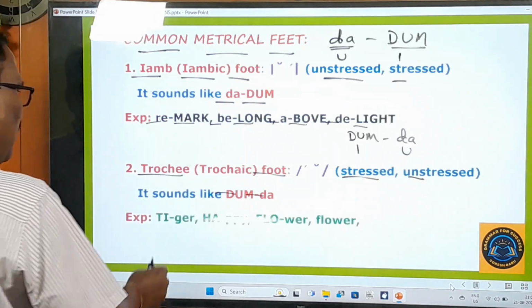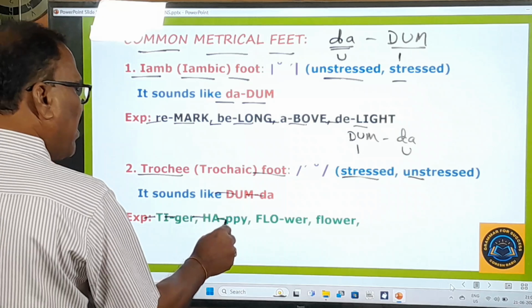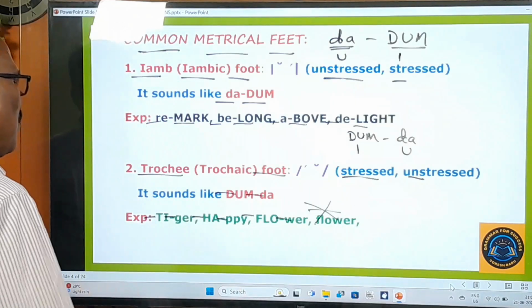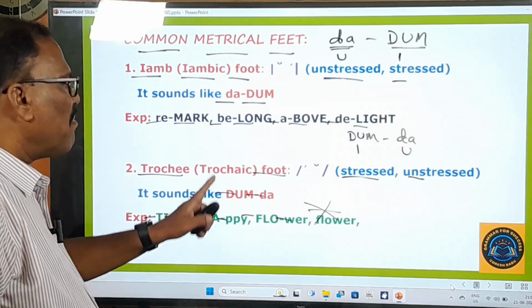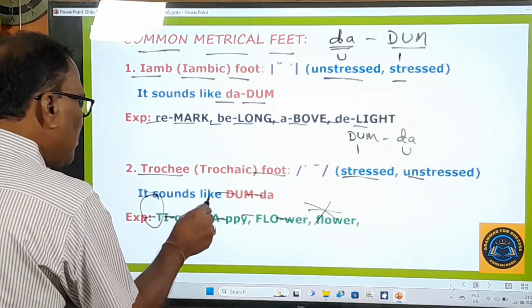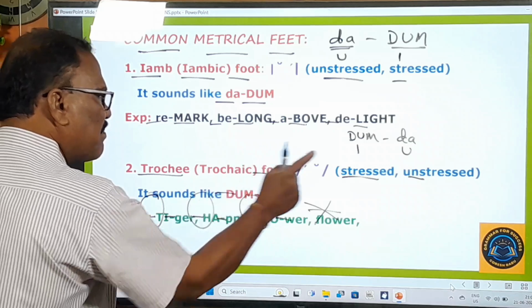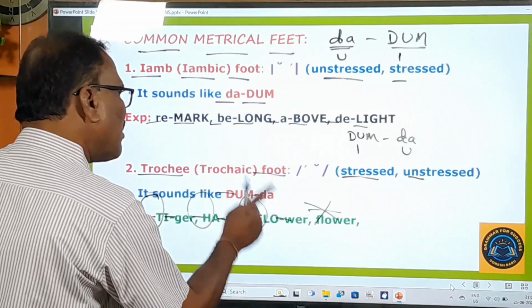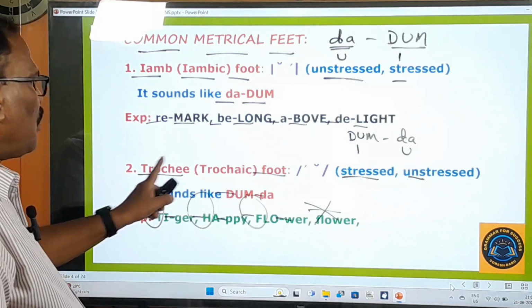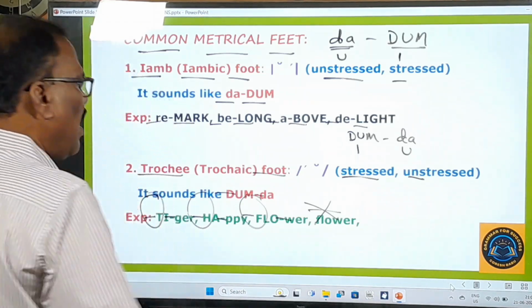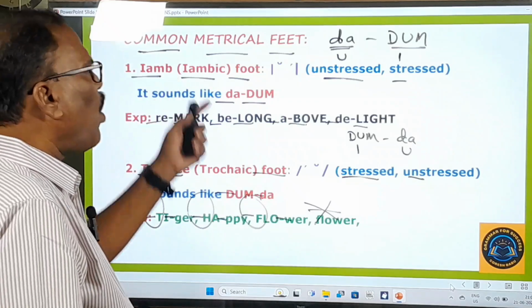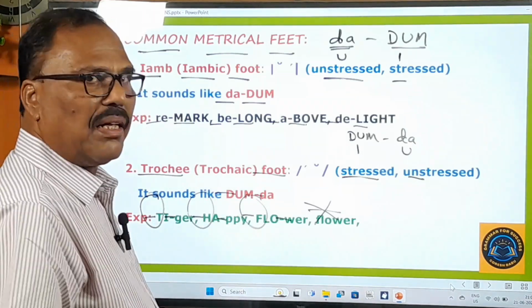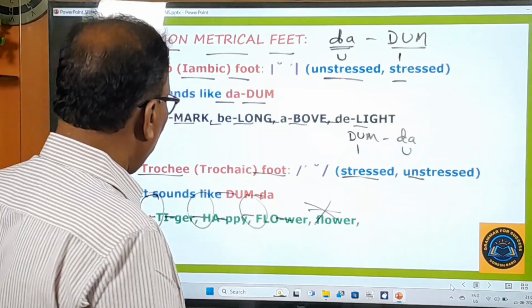Okay. And here, tiger, happy, flower. Sorry, this is again given wrongly. So, tiger, happy, flower. Here, these are all stressed syllables. So, dhum da, something like that. So, this is all about the trochee or trochaic foot. If you watch it again and again, you can easily keep all these metrical feet in your mind. Okay, right. Now, let's move on to learn the remaining metrical feet.